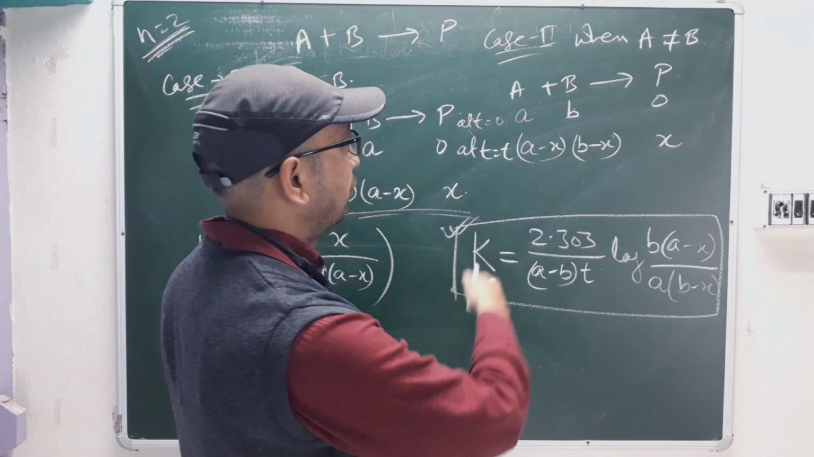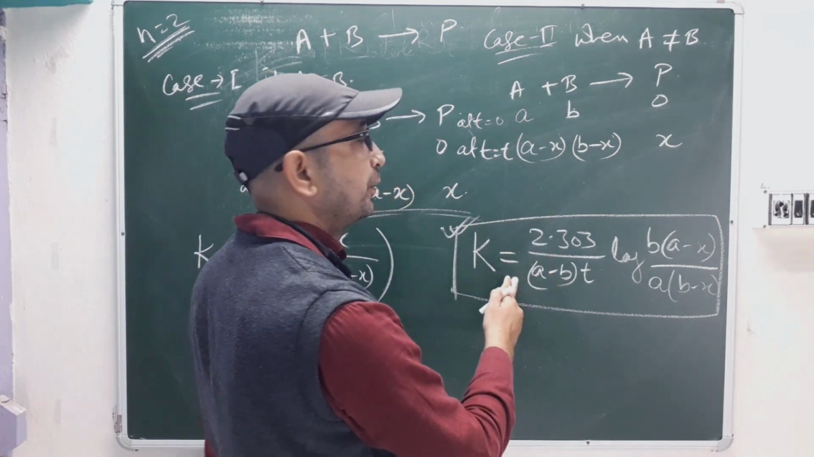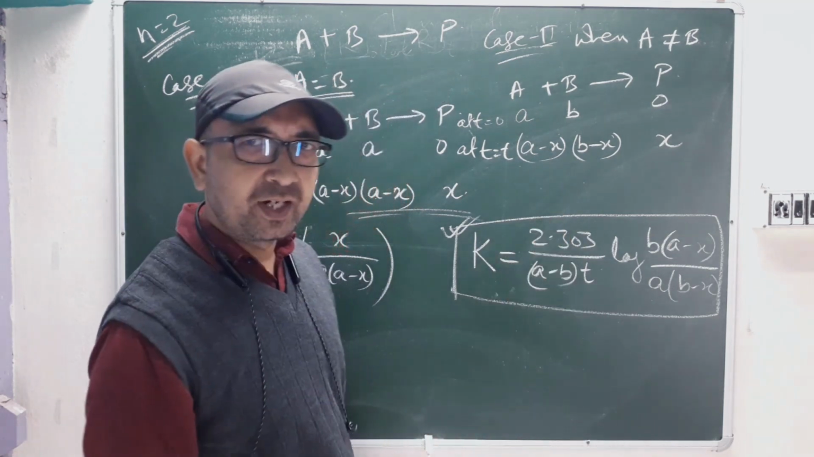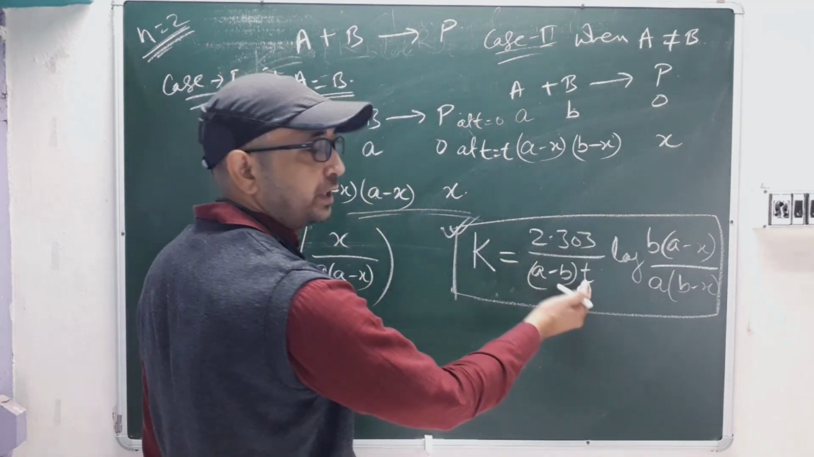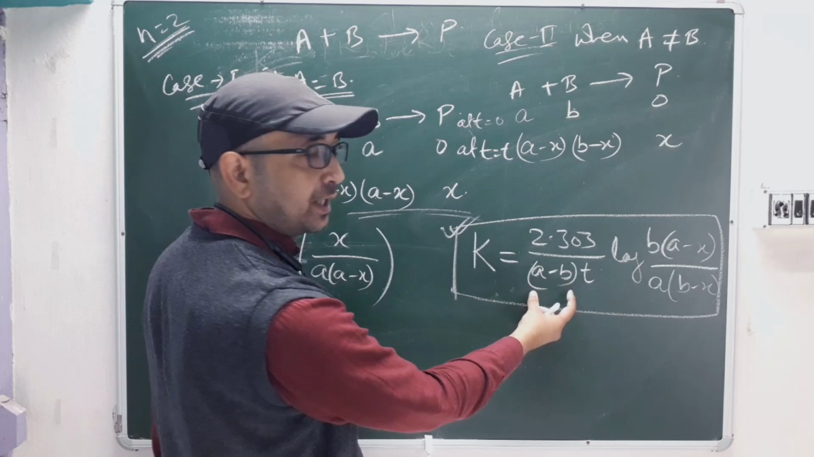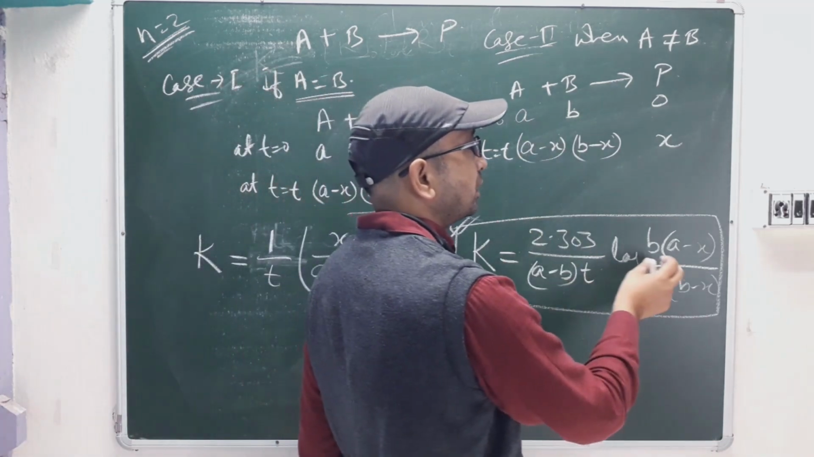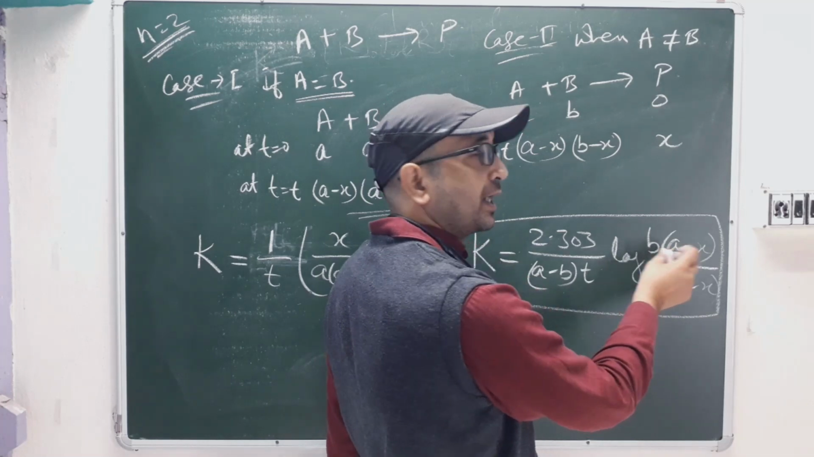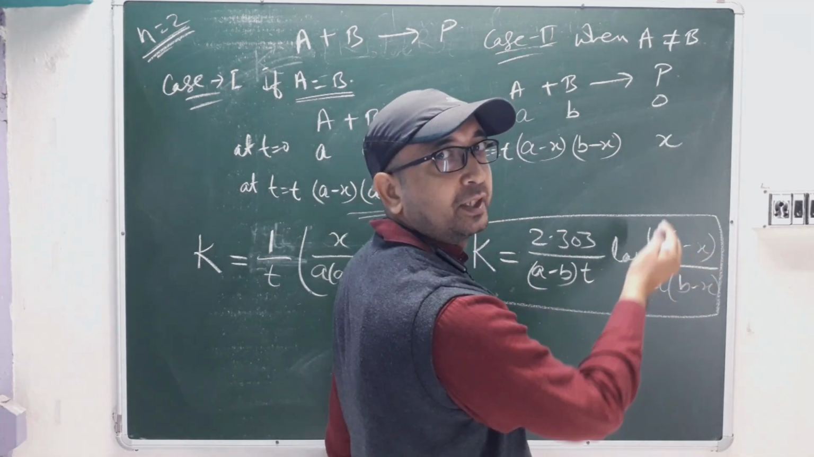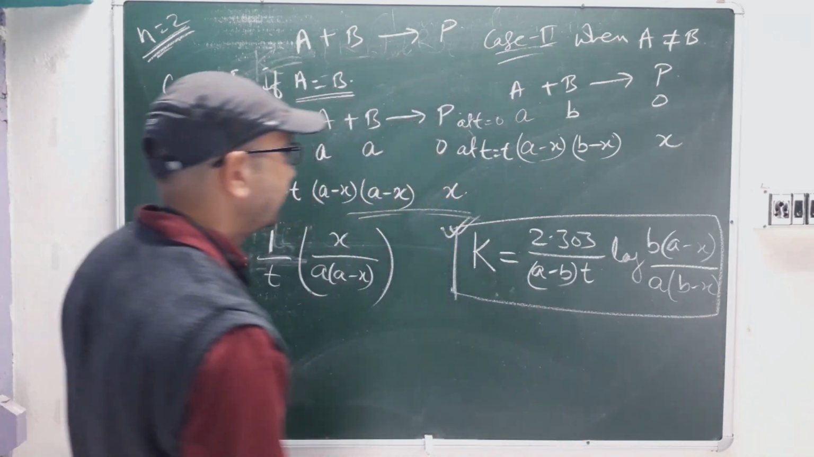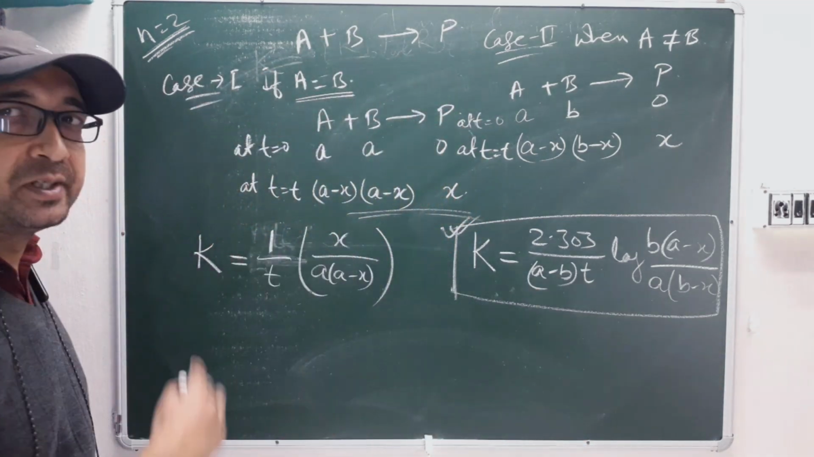Now when a is not equal to b, you just put 2.303 divided by (a minus b) t. So extra, a minus b has come, because we have to put both the concentrations. Now in the log, first take b, and if you are taking b then a minus x, and if you are taking a then b minus x. So it is quite easy. The rate constant we have discussed.